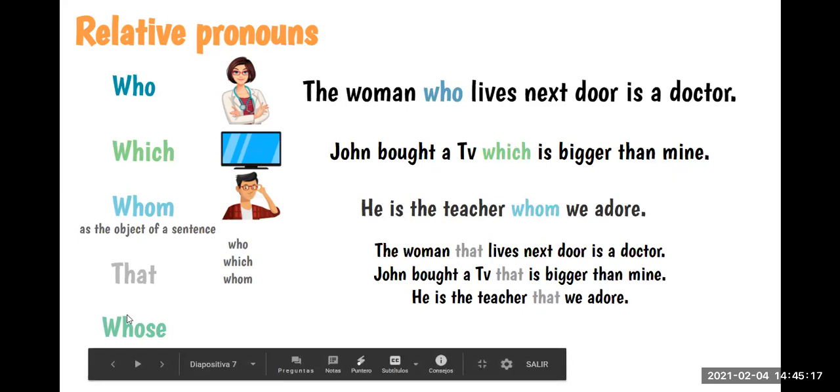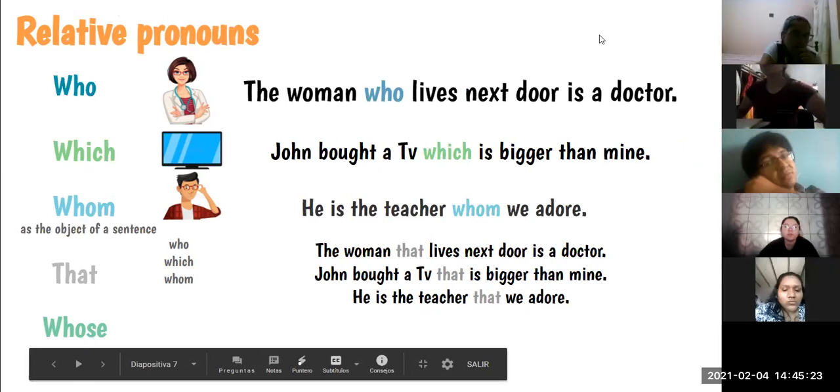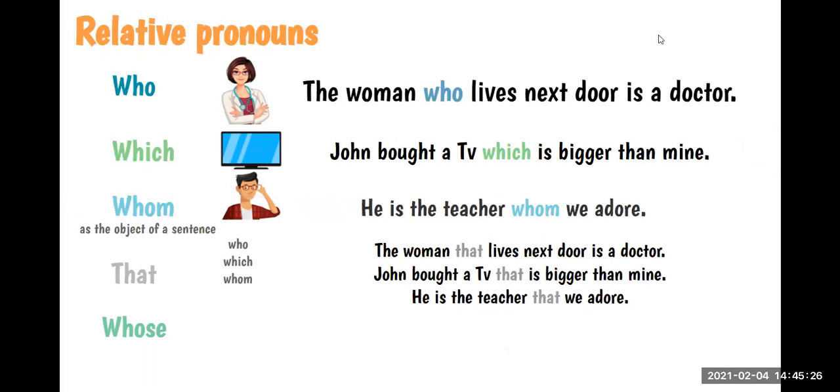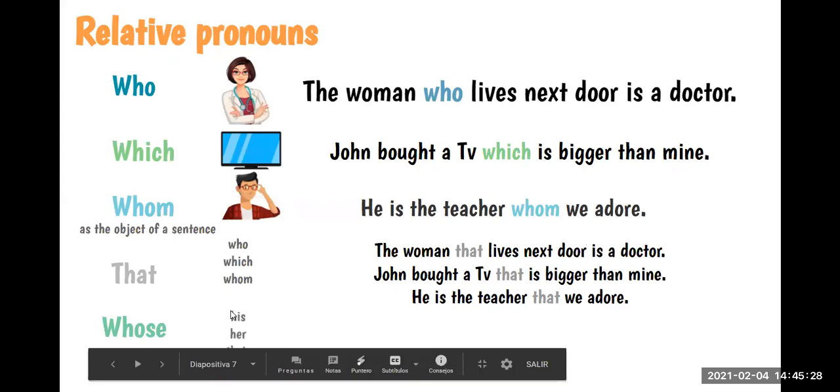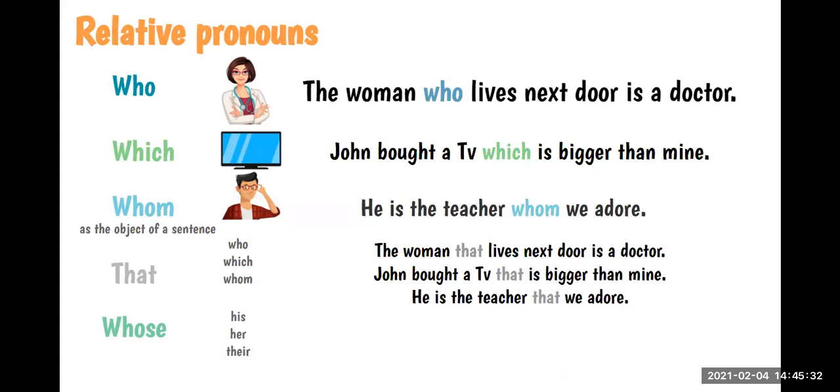Here we have whose. What do you understand for whose? Any ideas? Yes, for possessions, right? When we want to talk about possessions, when we want to say his, her, or their, okay, we use whose.